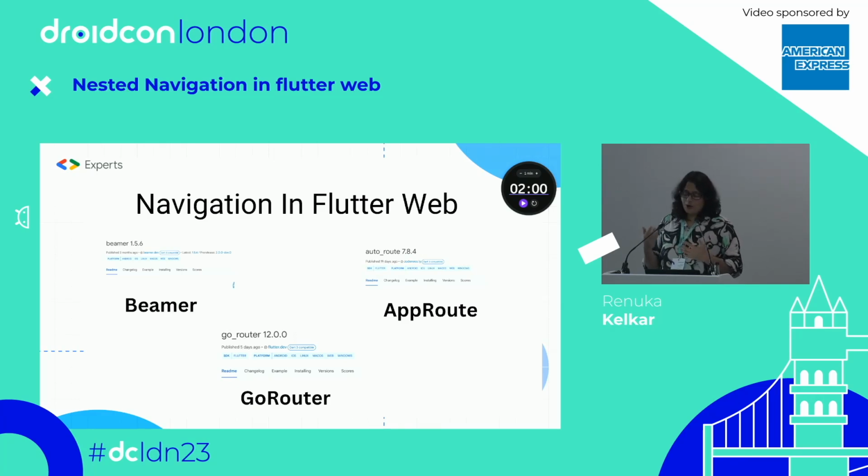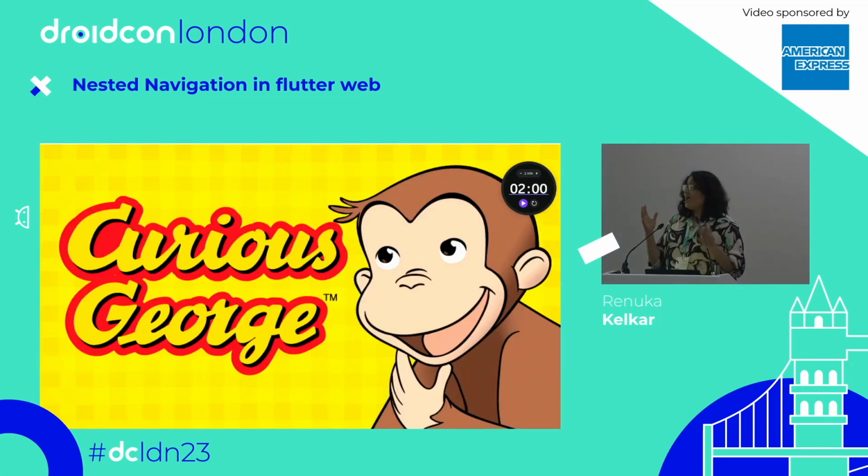So these are the popular packages, and these are the Flutter Favorite packages. If you have seen Curious George, I am a Curious George. Google is saying that these are the favorite packages. Is it really a favorite for the audience? It is really a favorite for the people who are using it. Google is saying yes, but what about the reality?